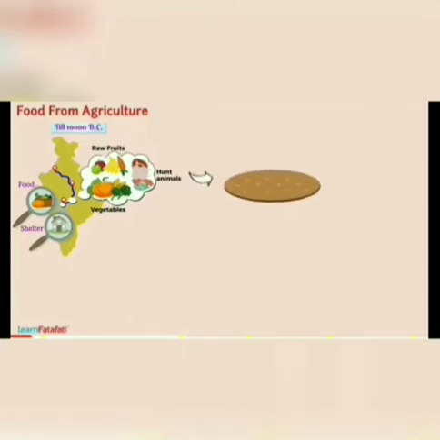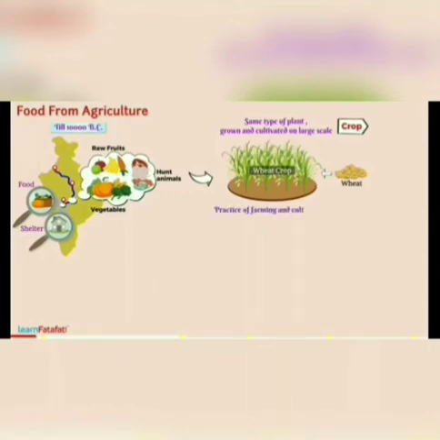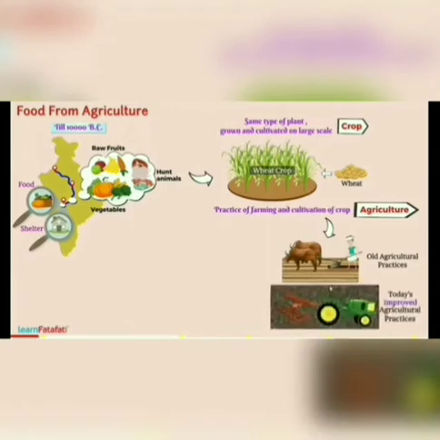In ancient times, people used to eat raw fruits and hunt animals for food. It was very difficult for them to gather food. And to solve this problem, they started growing the same kinds of plants in one place on a large scale. Example, wheat that is grown and cultivated on a large scale is called a crop. The practice of farming and cultivation of crops is known as agriculture.